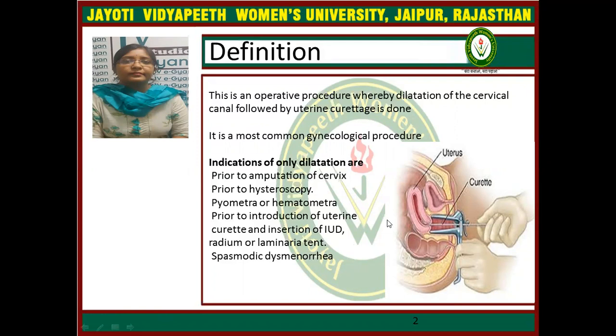Dilatation and curettage is an operative procedure whereby dilatation of the cervical canal followed by uterine curettage is done. It is the most common gynecological procedure.